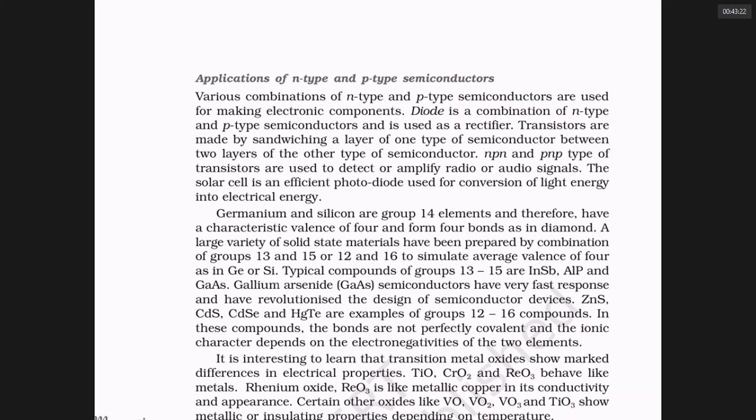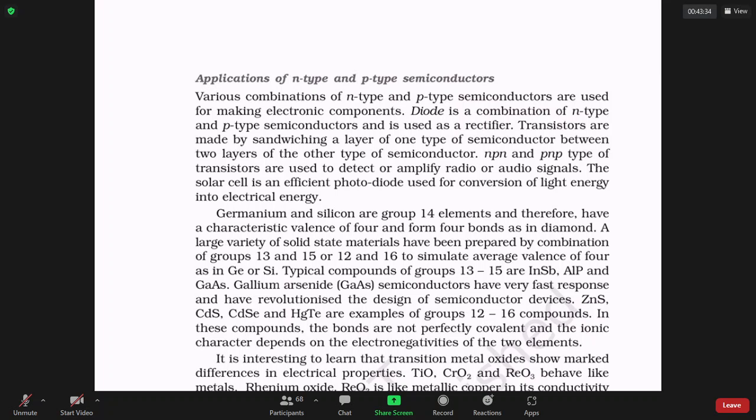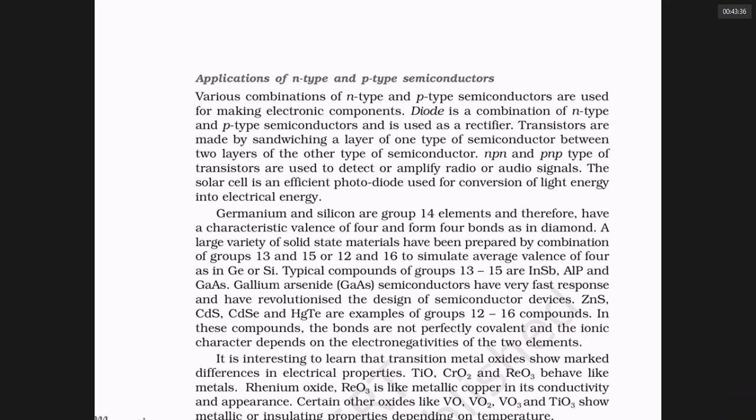In silicon and germanium, these 4 bonds are somewhat weak. Electrons can move into empty anti-bonding molecular orbitals if you heat a little bit, so they are semiconductors. Now, interestingly, you can get 4 electrons on average by mixing 2 different elements, where one has 3 electrons, belonging to the 13th group, and the other has 5 electrons, belonging to the 15th group. On average, 3 plus 5 by 2, they have 4 electrons.